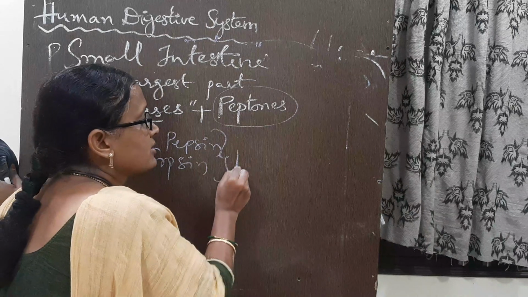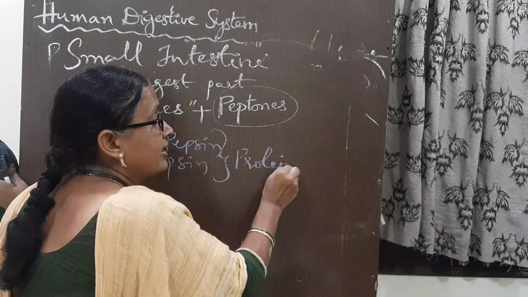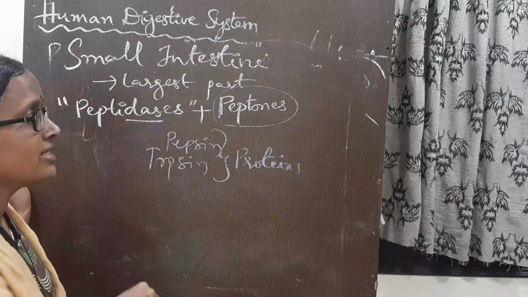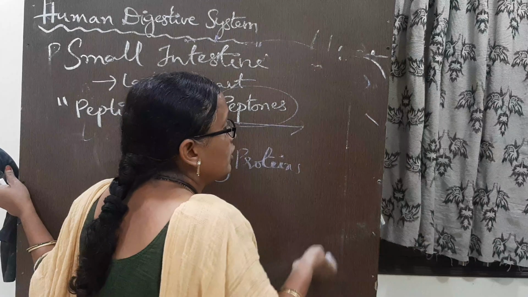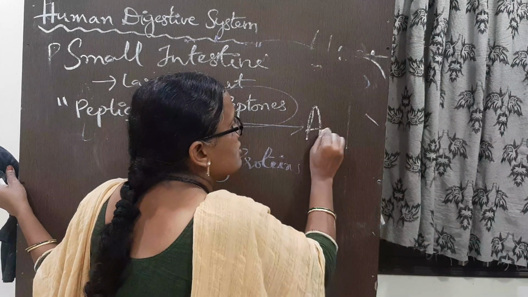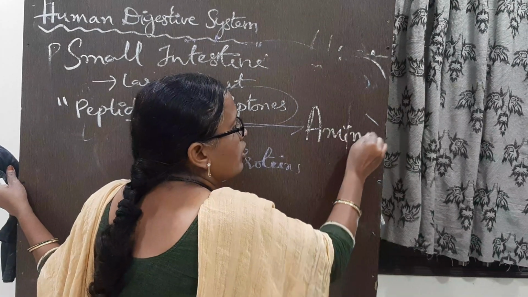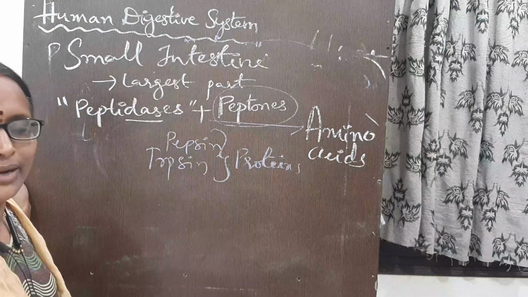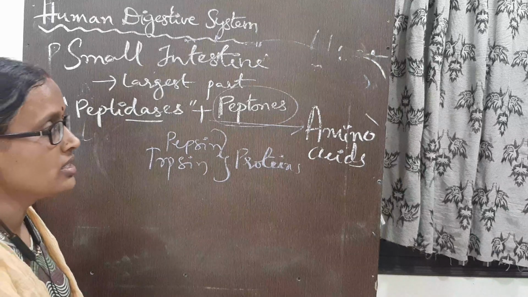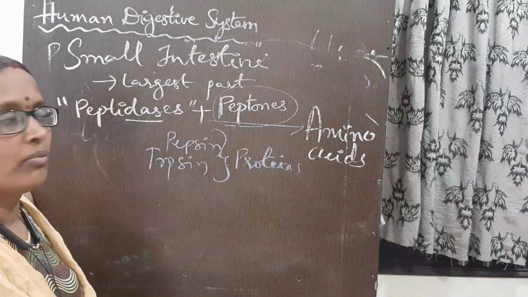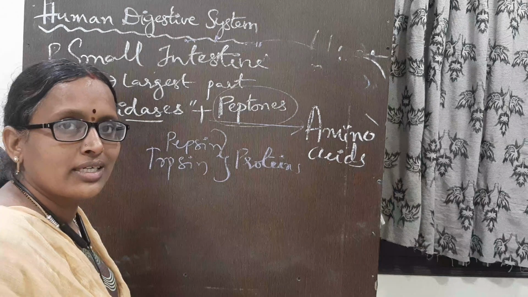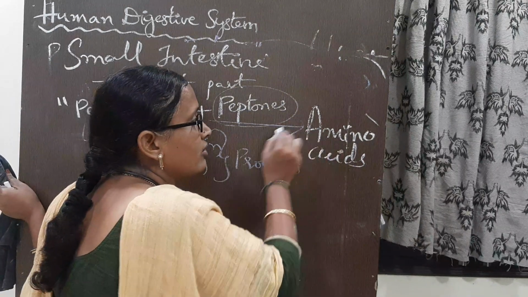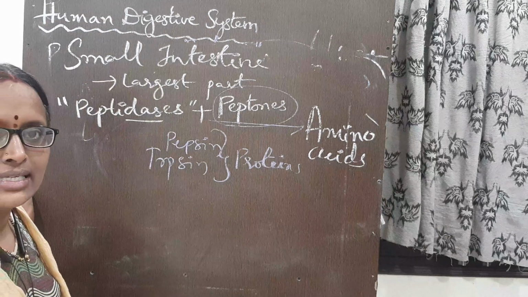Both these enzymes act on proteins and convert them into peptones. On these peptones, peptidases act and make them into amino acids, very small molecules, which are going to be assimilated by the body. So peptidases, secreted by the small intestine, act on the peptones and convert them into amino acids.